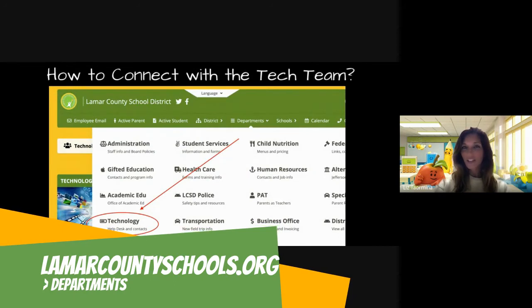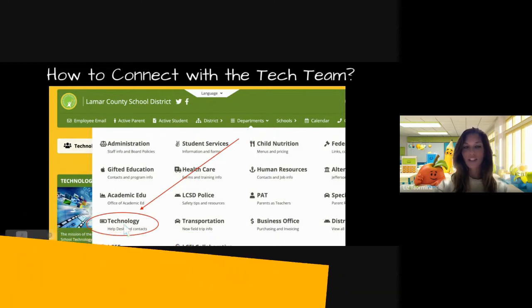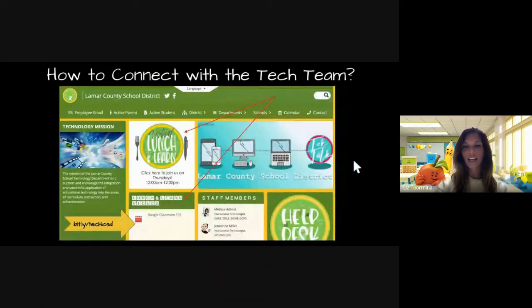So how do you connect with your tech team? Attention to the department section. When you hover over the drop-down menu, you'll see our technology link right here, and that's going to link you directly to our technology page.